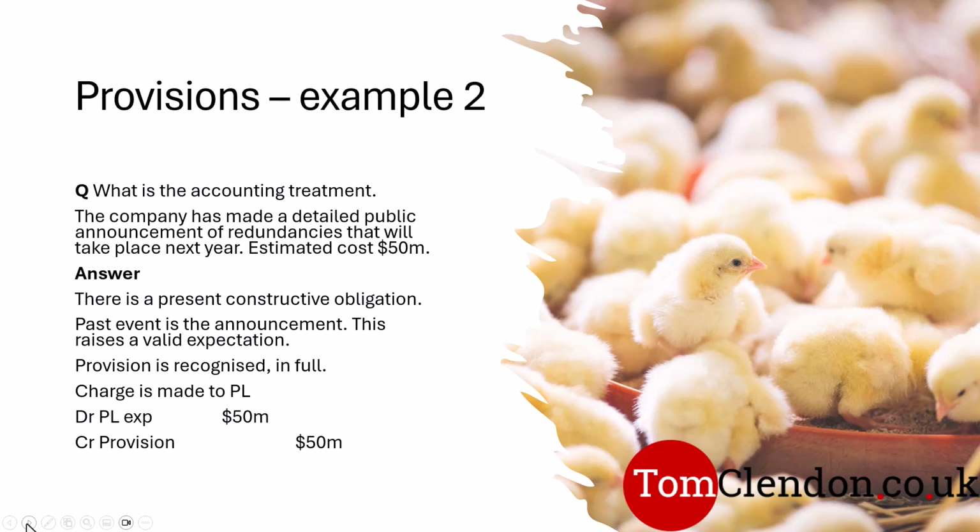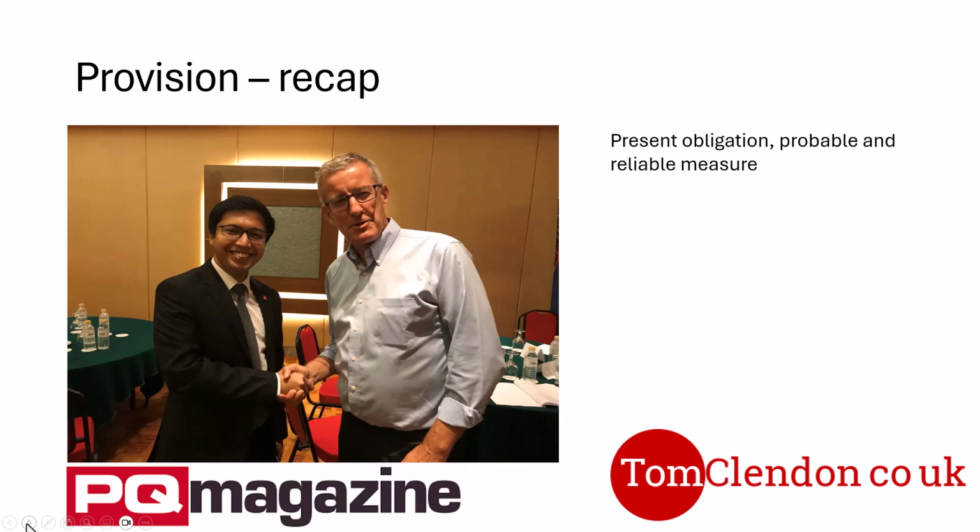This is a back to basics video. I am making it simple. I am making sure you understand the key definition and how it is applied. If it wasn't probable, but it was only possible, you wouldn't be recognising it. You would be making a disclosure in the notes only.